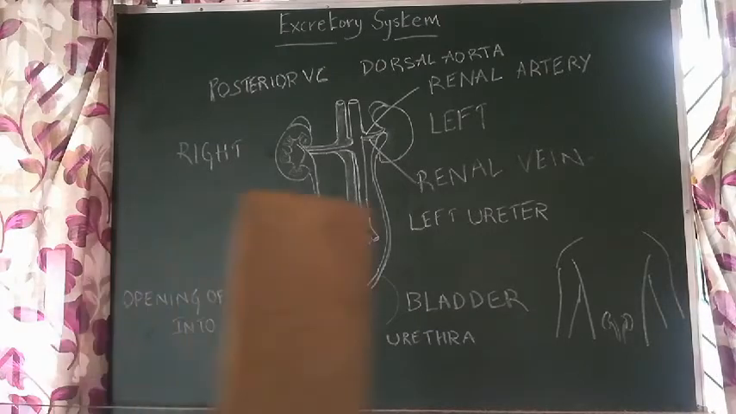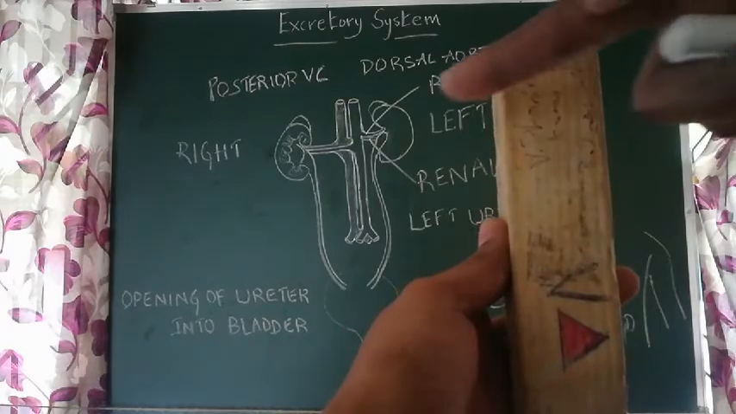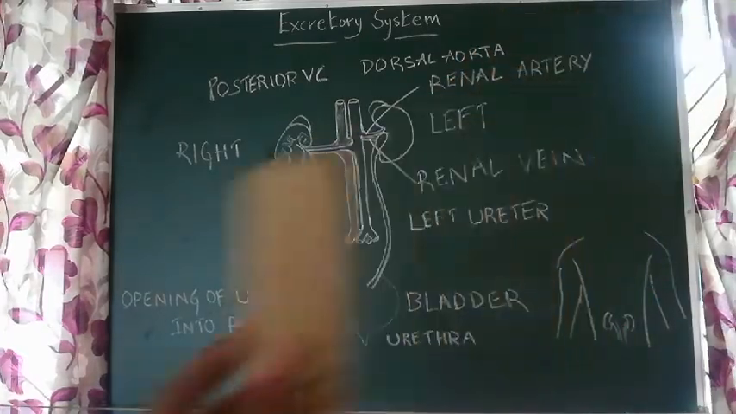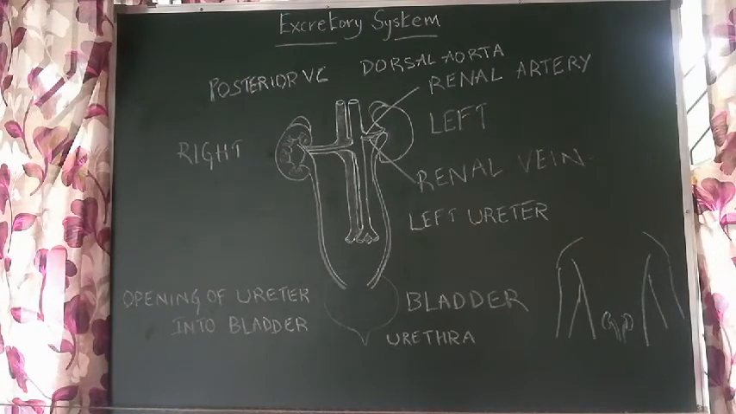So if you take this as the length, and this is the breadth, and this is the thickness, this part. So thickness is around 4 centimeters, right? So this is about the shape, color and size of kidneys. Now let us see where they are located.